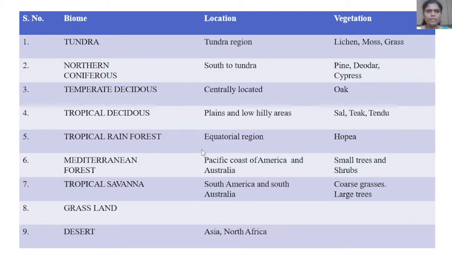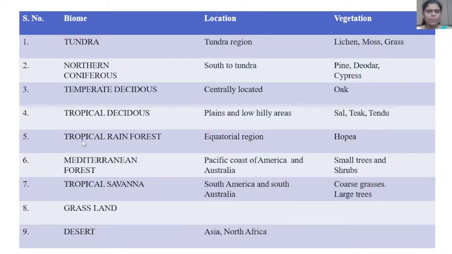Here we look at this presentation. Here there are biomes, locations, and their vegetation. In the tundra region, the vegetation is lichen, moss, grass. Then in the northern coniferous, the location is south of the tundra, and the vegetation is pine, deodar, cypress. Then temperate deciduous, location centrally located, vegetation oak. Then tropical deciduous, location plains and low hilly areas, and vegetation sal, teak, tendu.